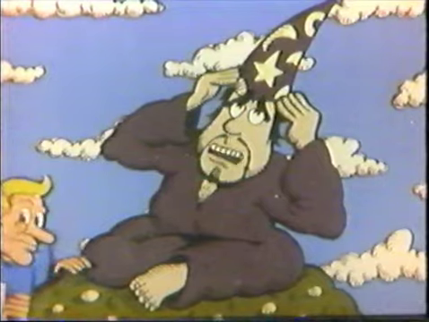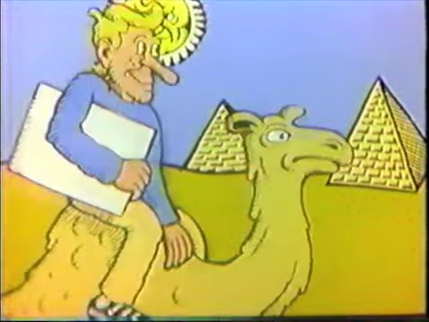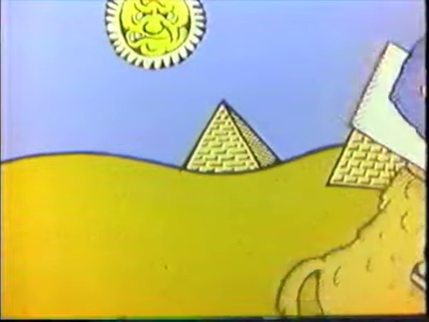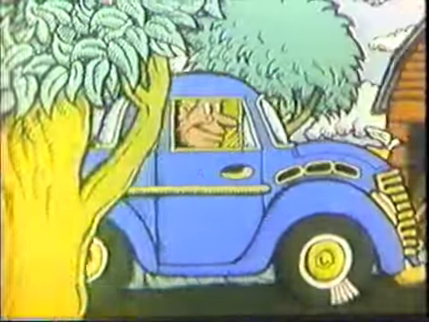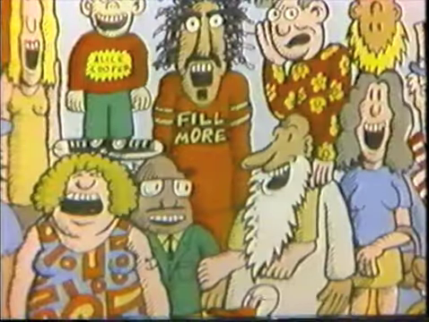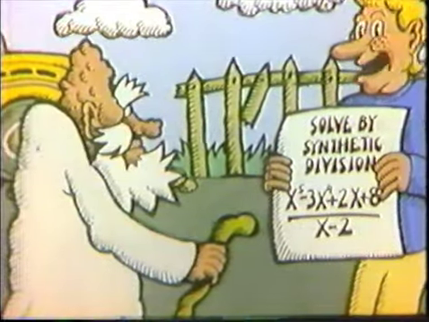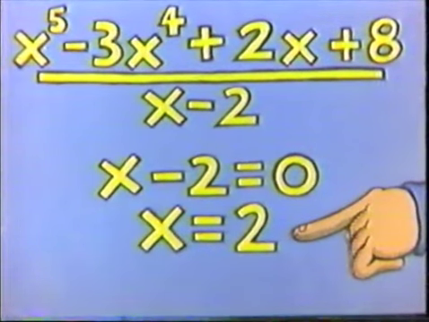So Whiz says goodbye to the wise old guru and starts back home. I've got it! I've got the answer! Yay! Synthetic division is easy. Set the divisor equal to 0 and solve for x to get your multiplier.